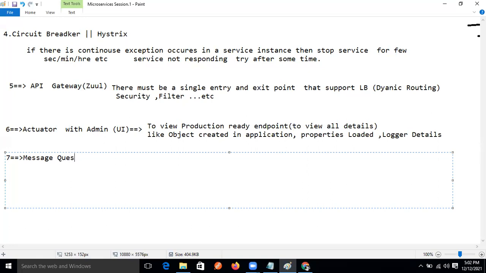Message queues, right? Why? For continuous data flow. And we will implement it using Apache Kafka. Okay, good.